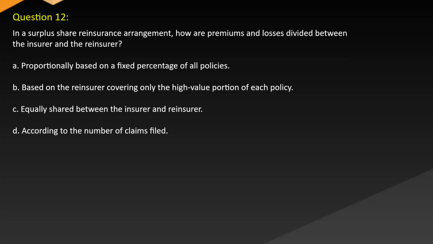Question 12. In a surplus share reinsurance arrangement, how are premiums and losses divided between the insurer and the reinsurer? A. Proportionally based on a fixed percentage of all policies. B. Based on the reinsurer covering only the high-value portion of each policy. C. Equally shared between the insurer and reinsurer. D. According to the number of claims filed.